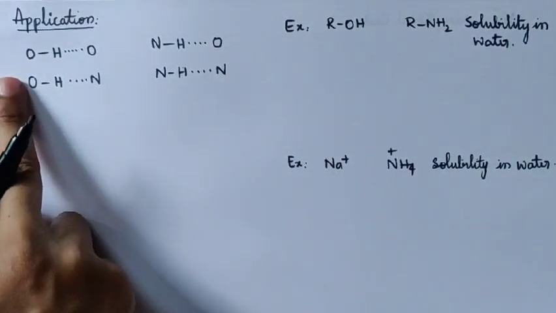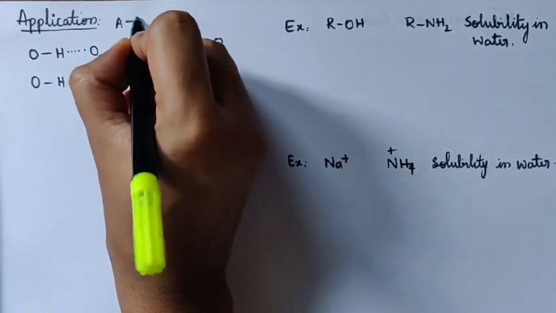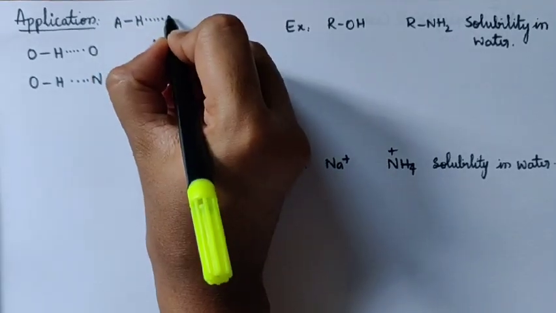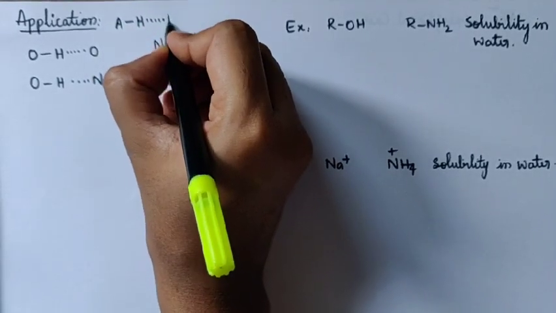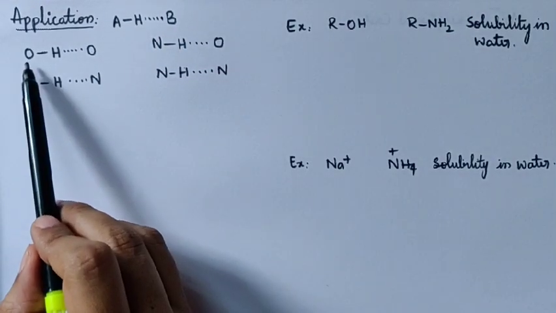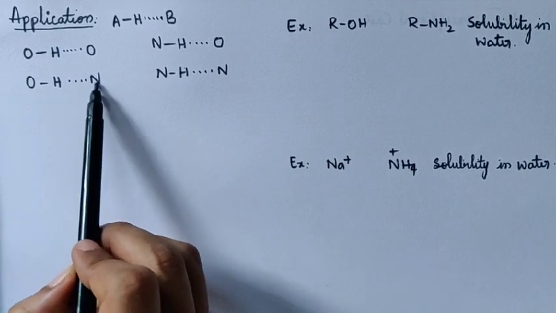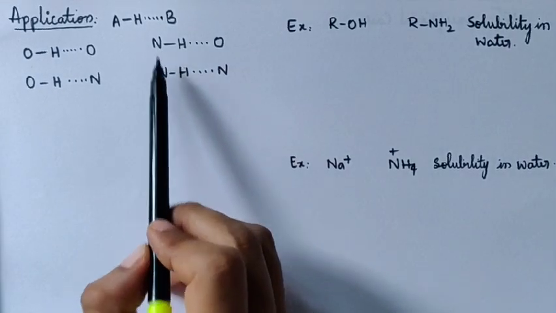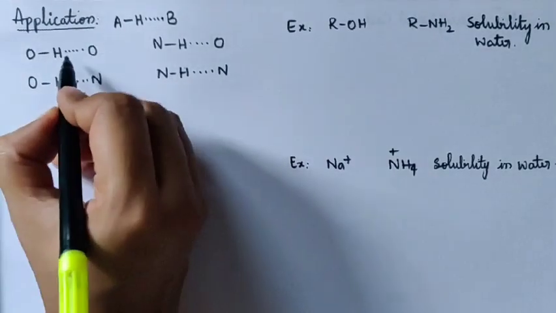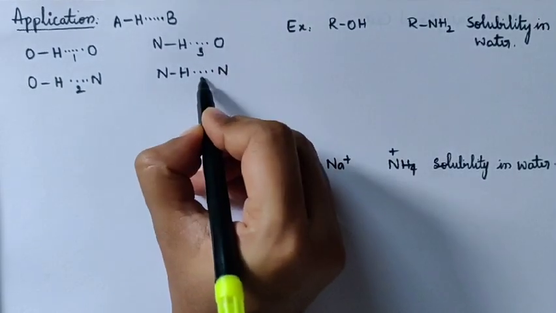So you can observe this, all these are in the form of A bonded to H through a covalent bond, which is hydrogen bonded to another B atom. I think you can correlate. Here A is oxygen, hydrogen, B is oxygen. A is oxygen, hydrogen, B is nitrogen. A is nitrogen in these two cases, while B is oxygen and nitrogen. So we are going to discuss which is a strong one, 1, 2, 3, 4, which has